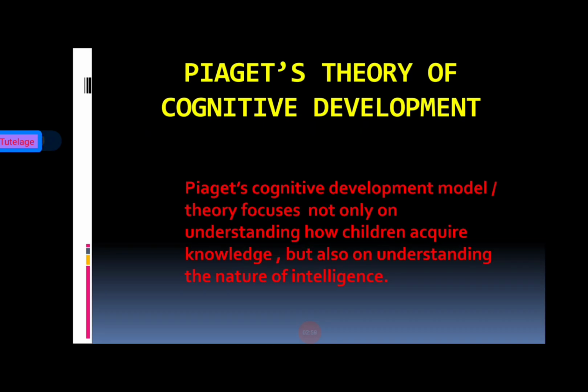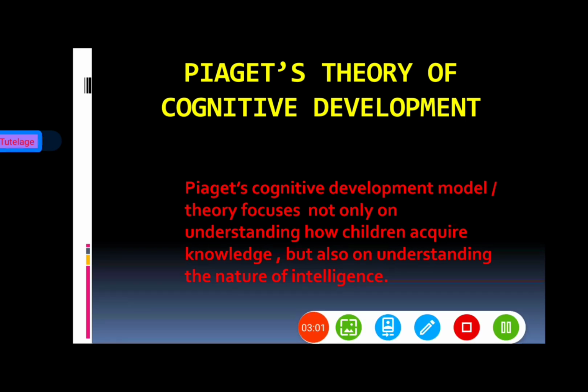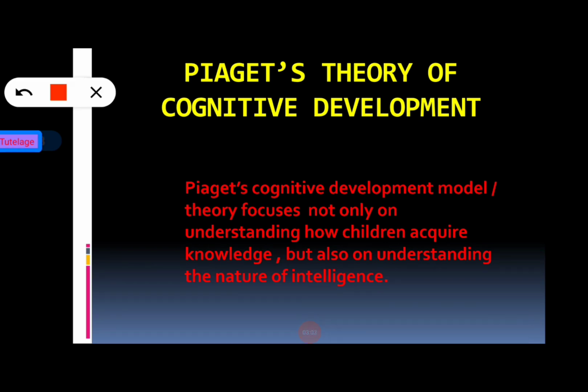So Piaget's cognitive development model or theory basically focuses not only on the understanding of how children acquire knowledge, it also focuses on understanding the nature of intelligence.